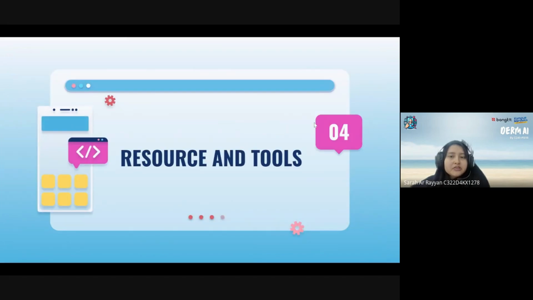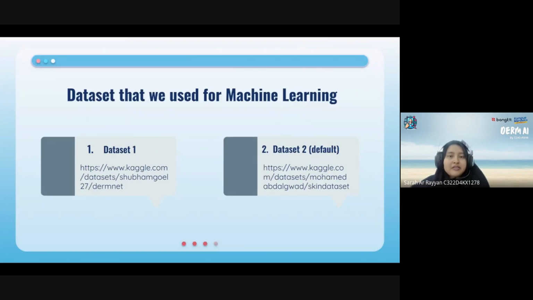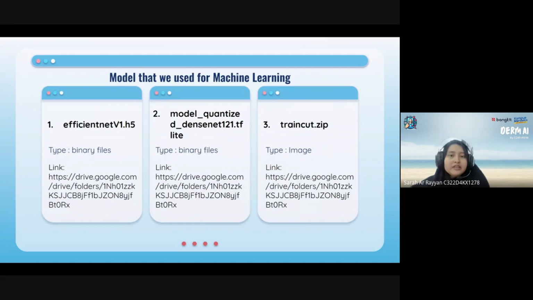Next, the resources and tools. In this section I'm going to tell you about the resources and tools that we use to build the app. The first one is the dataset we use for machine learning. We have two datasets, but by default, right now we use dataset 2, which you can access with the link below. And then the models we use for machine learning, there are three. The first and the second are both binary files, and you can access them as linked below. And then the train zip, which is basically a zip full of images used to train the machine learning.